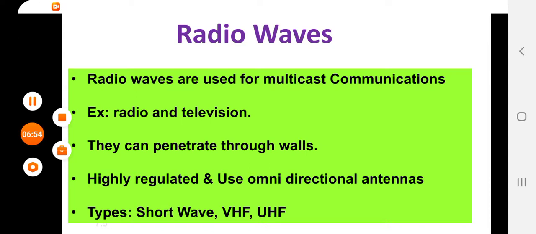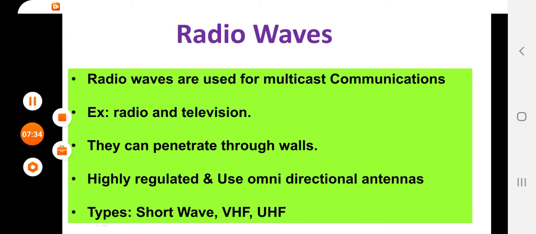So at the same time many people can listen to the same radio channel, FM, correct? At the same time the television channels are broadcasted to many receivers. Clear? So this is what radio wave is. It uses multicast communication. And examples where radio waves are used are radio and television.